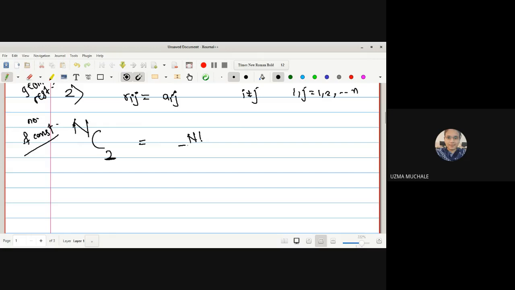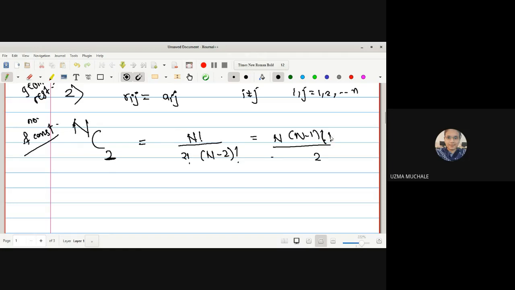The formula for the combination is n factorial divided by 2 factorial times (n minus 2) factorial, which will be equal to n times (n minus 1) factorial. I think everyone knows the formula for the factorial. 2 factorial will be simply 2 n.